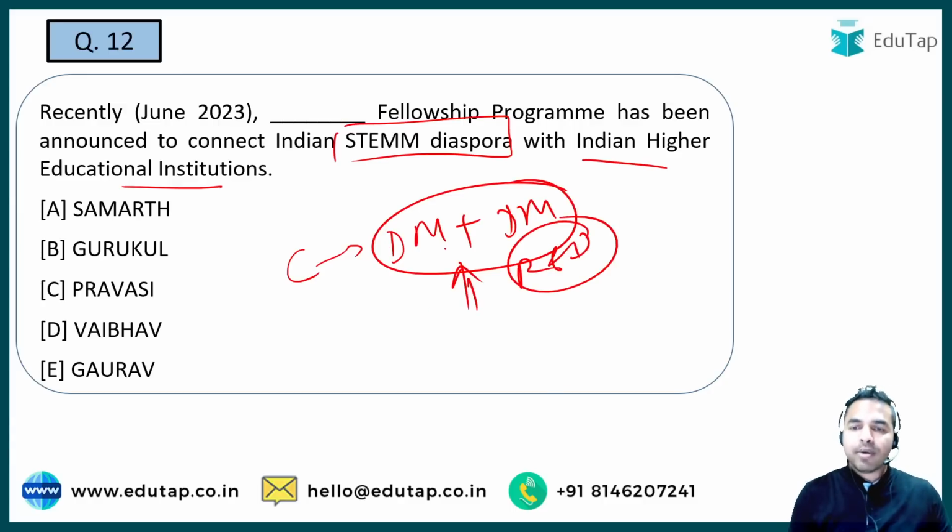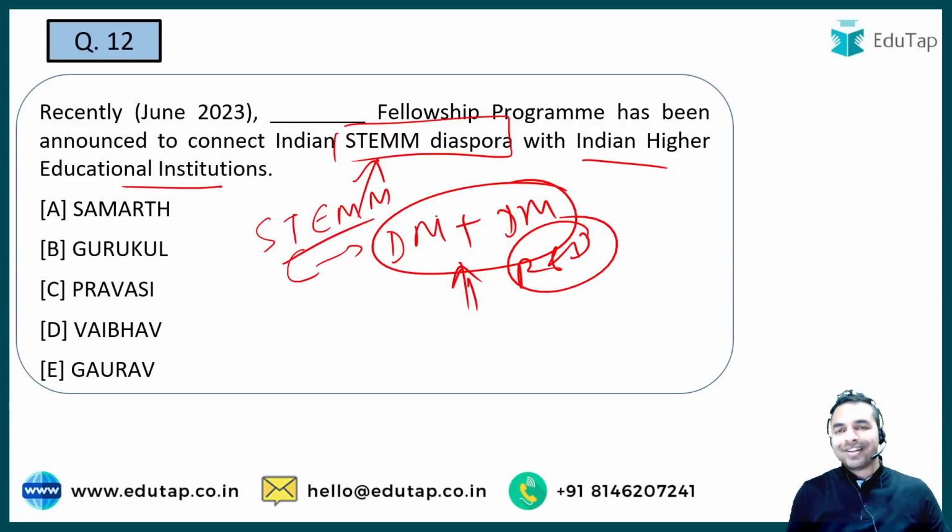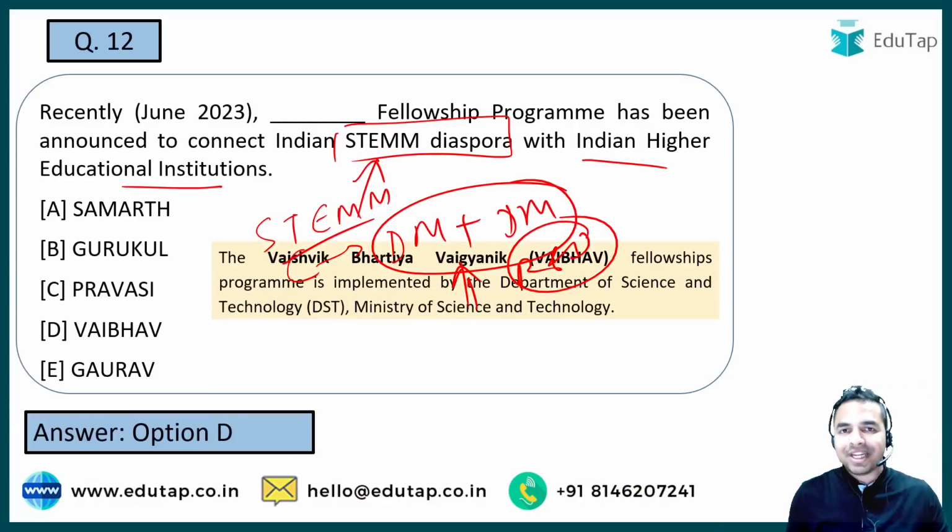Okay, so guys, जब हम बात करते हैं इसकी, here it is very important to remember what exactly STEM stands for. It stands for science, technology, engineering, mathematics and medicine. Okay, so what is the name of this particular program? It is Vaibhav Fellowship Program, which stands for वैश्विक भारतीय वैज्ञानिक फेलोशिप प्रोग्राम.